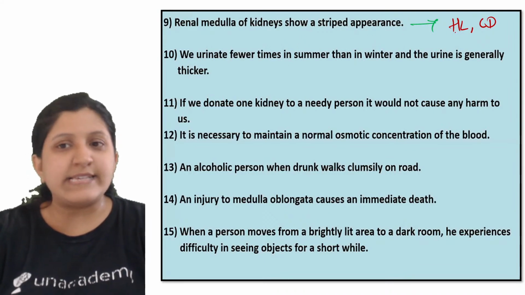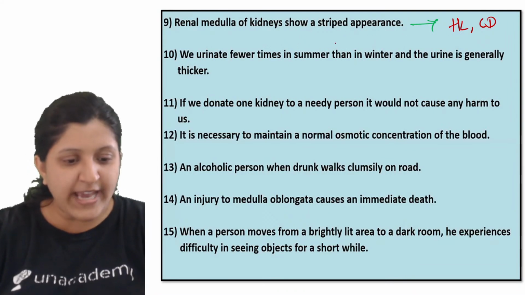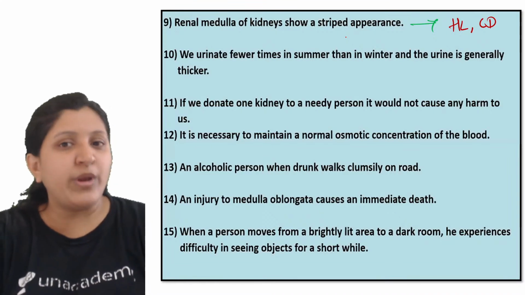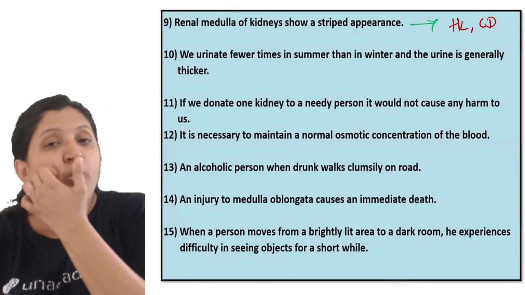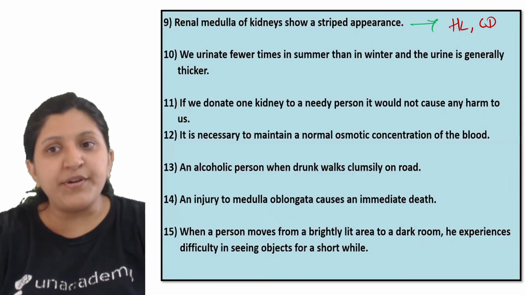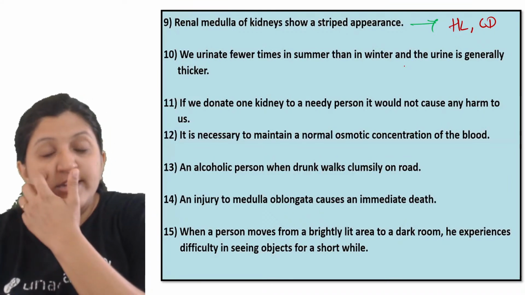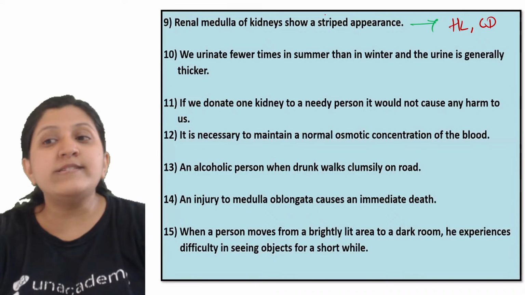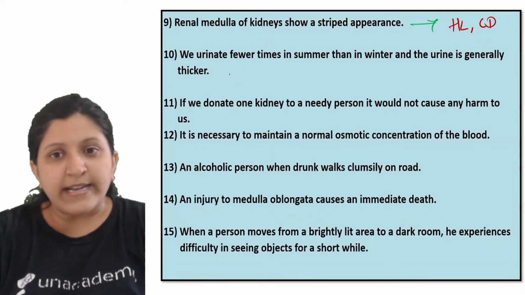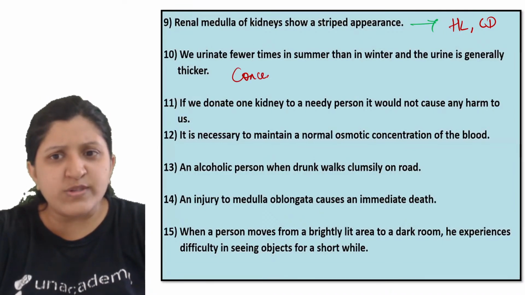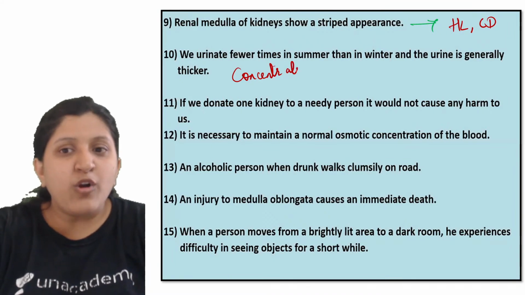Okay, so next question: we urinate very few times in summer than in winter, and the urine is generally thicker also. Instead of thicker, we can also say that the urine is somewhat concentrated.